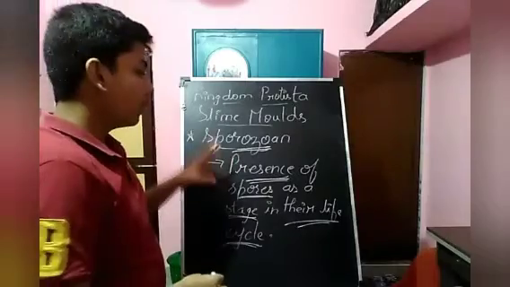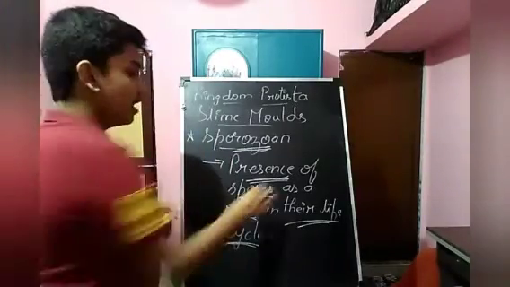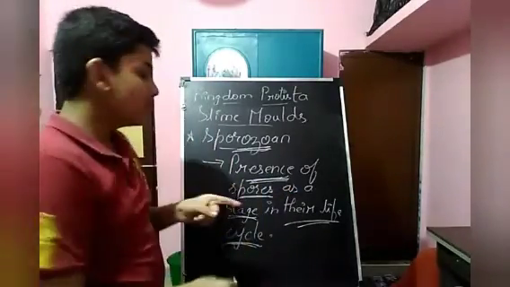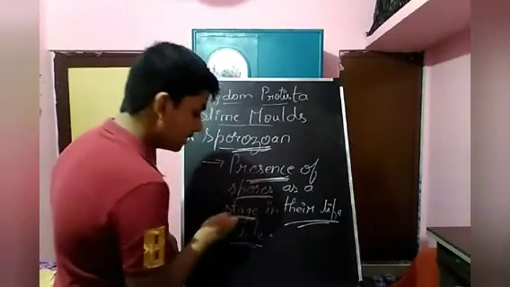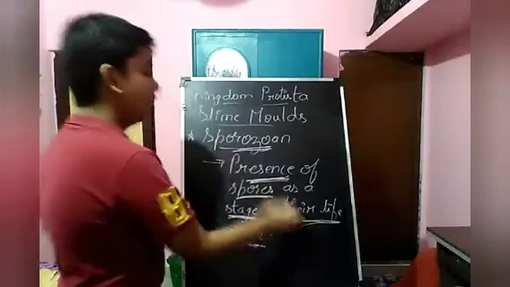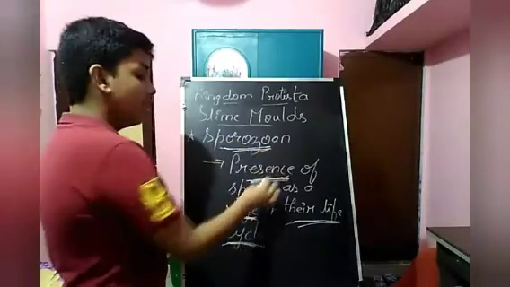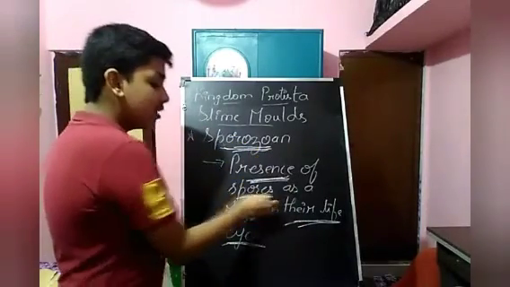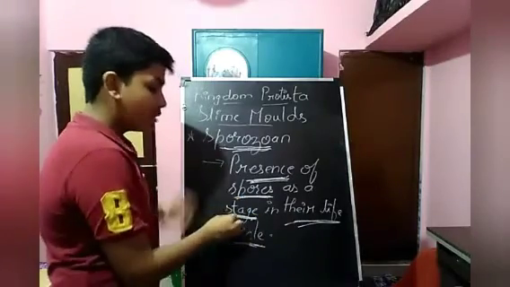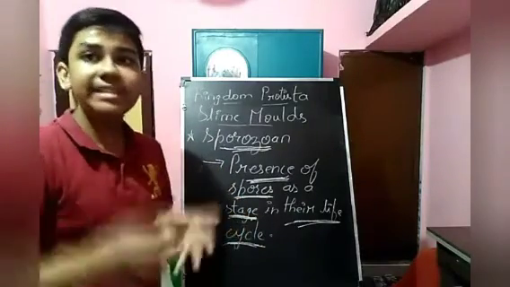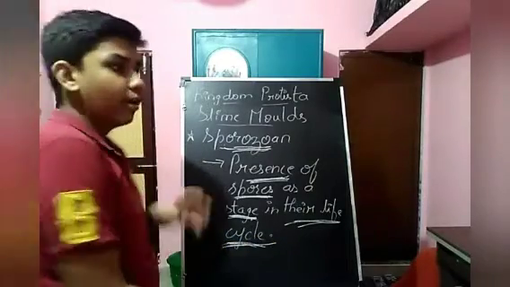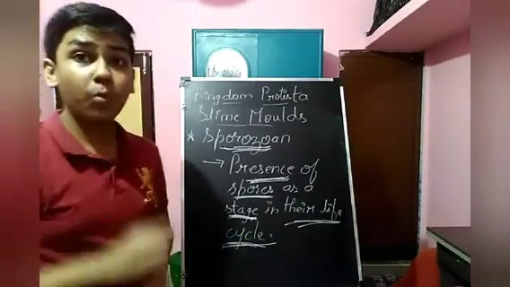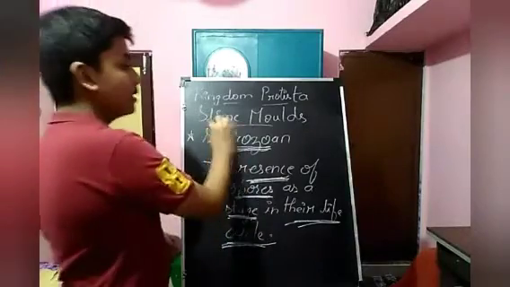Sporozoans, the first and last point is about the presence of spores as a stage, only as a stage in the whole life cycle. So this is the end of part 1, up to slime molds.